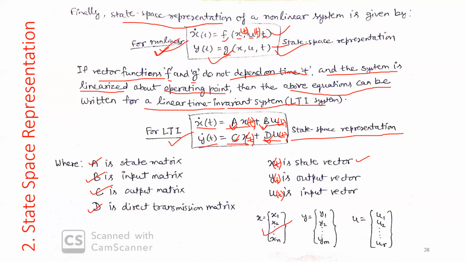Okay. If you have n states, then the state vector will have n rows. If you have m outputs of the system, the output vector will have m rows. And if you have r inputs to the system, then the input vector will have r rows. Clear?